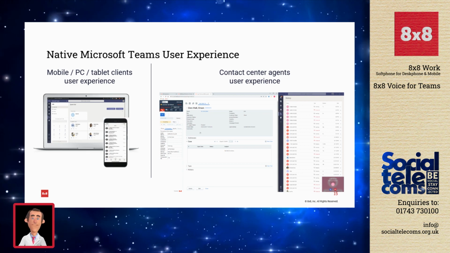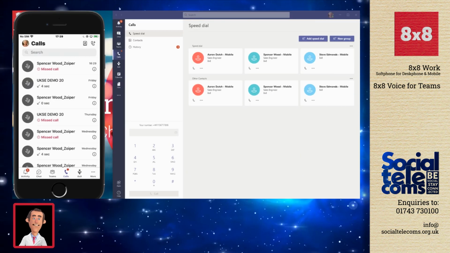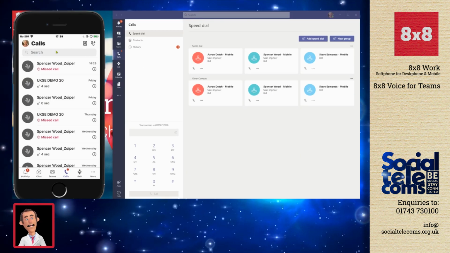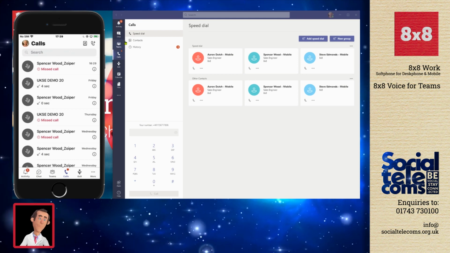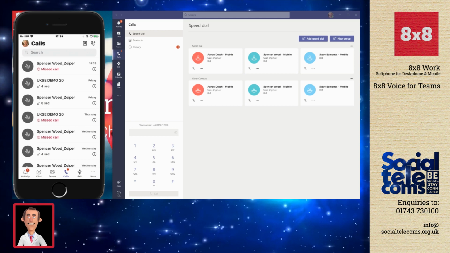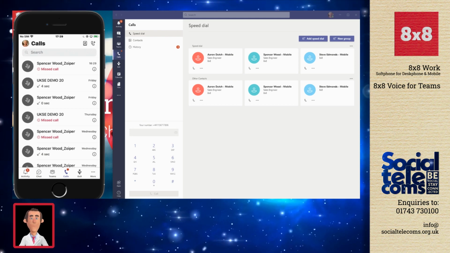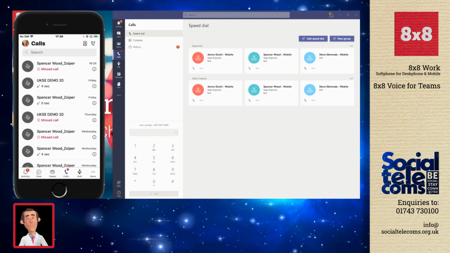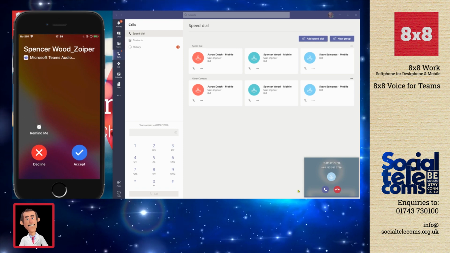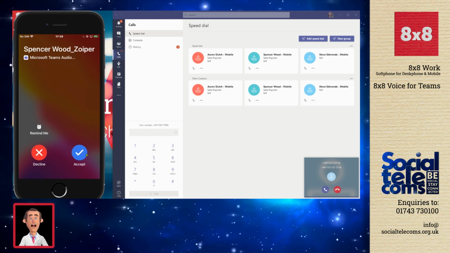So let's log into the Microsoft applications and see what this looks like from a user aspect. What we've got on the screen now, on the left-hand side, is the Microsoft Teams mobile client, and then we've got the Microsoft Teams desktop client. I'm just going to place a call into here, and we'll see how this looks and reacts when we place that call. After a second or two, we can see the call is presented to the desktop, and then a second or two later, it's presented into the mobile client as well.